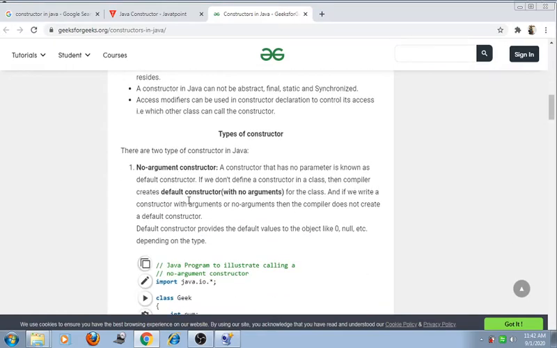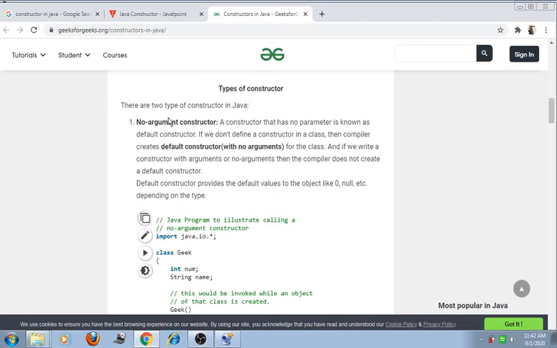There are two types of constructor in Java. First, the no-argument constructor: a constructor that has no parameter or argument is known as the default constructor. If we don't define a constructor in a class, then the compiler creates a default constructor, that is, a no-argument constructor for the class.